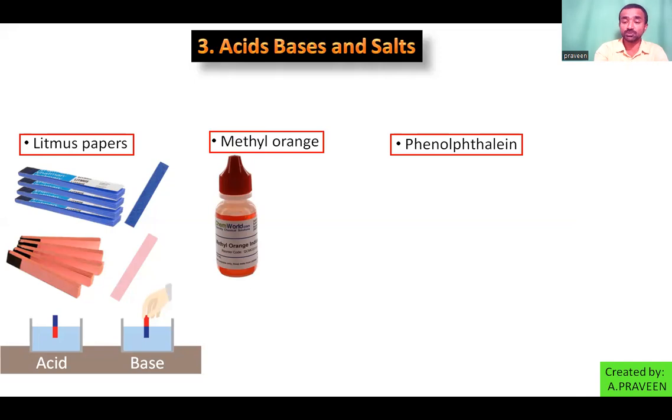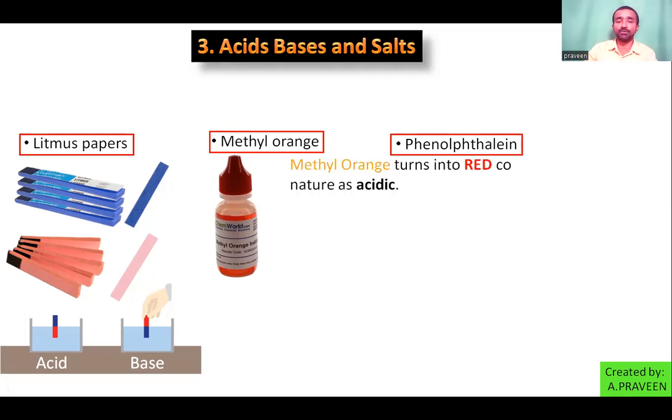This methyl orange we use to find out the acidic nature, the basic nature, or the neutral substances. Suppose you add methyl orange into an acidic medium, it changes into red color, indicating the nature of the substance as acidic.